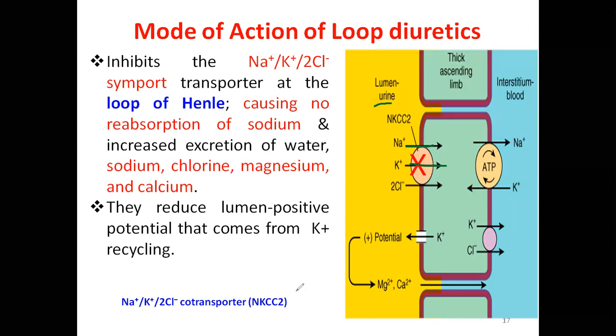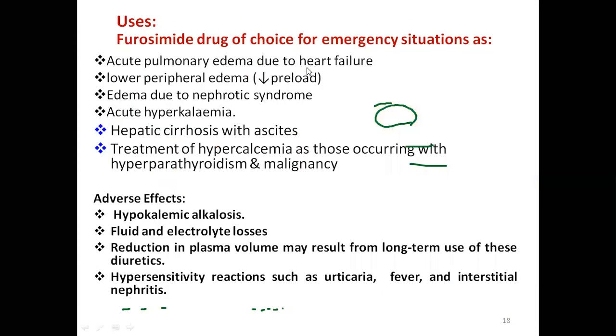Some textbooks write it as sodium potassium 2 chloride co-transporter. So they mention N for sodium, K for potassium, and C for chlorine, another C for chlorine, and this is 2. They write NKCC2. Here you see, this is the NKCC2 pump. So this is the mechanism of loop diuretics.